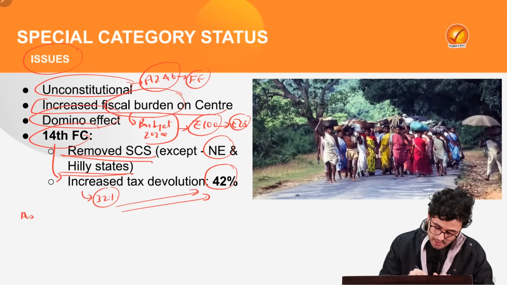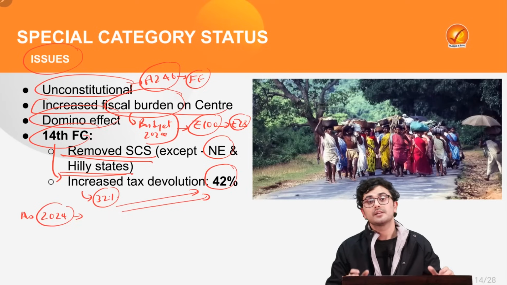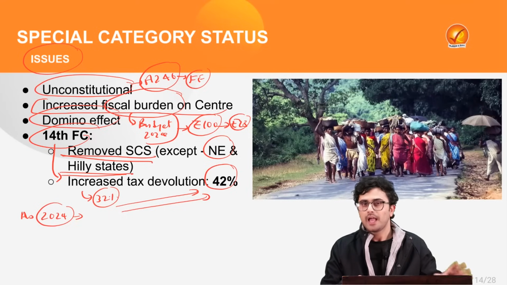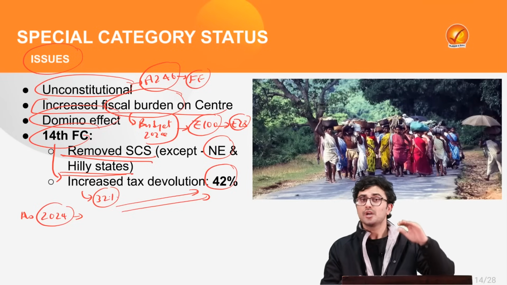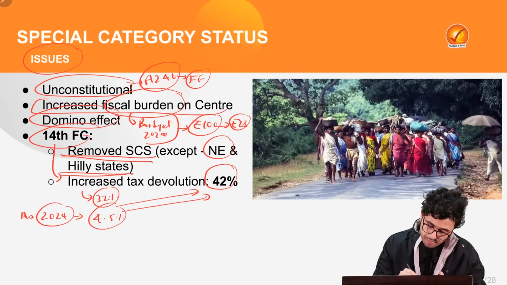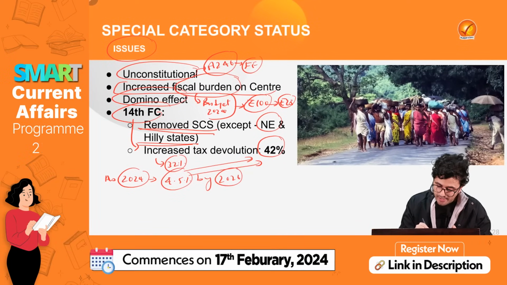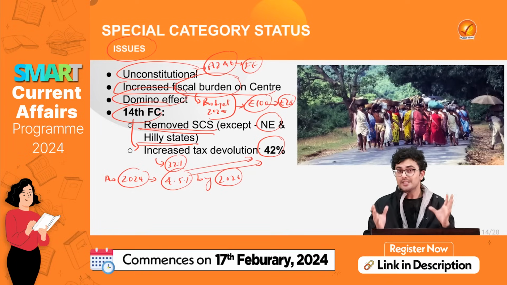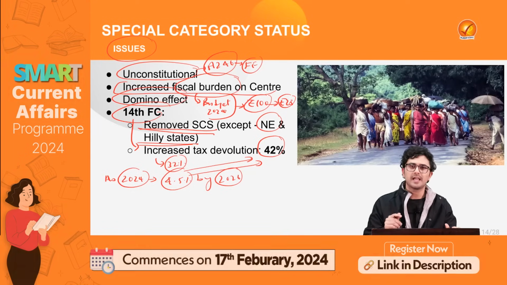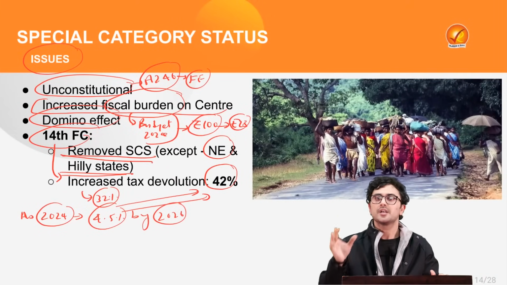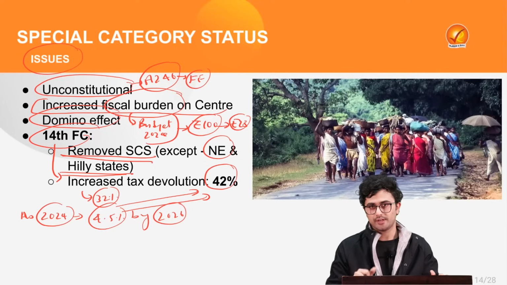As we see in the budget 2024, the government is now trying to take the route of fiscal consolidation, as the government has set a target to bring down its fiscal deficit to 4.5% by the year 2026. Thus, it is high time that we rationalize such schemes, at the same time taking a balanced approach to ensure that needy states do get their due share.